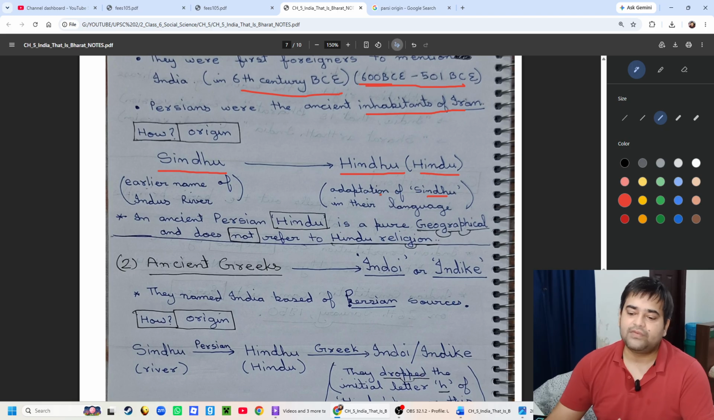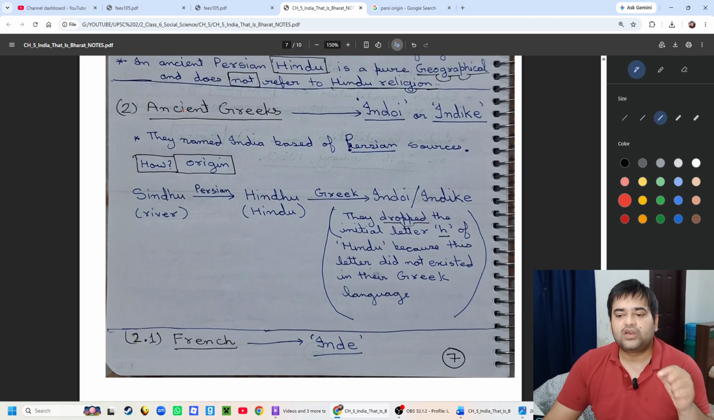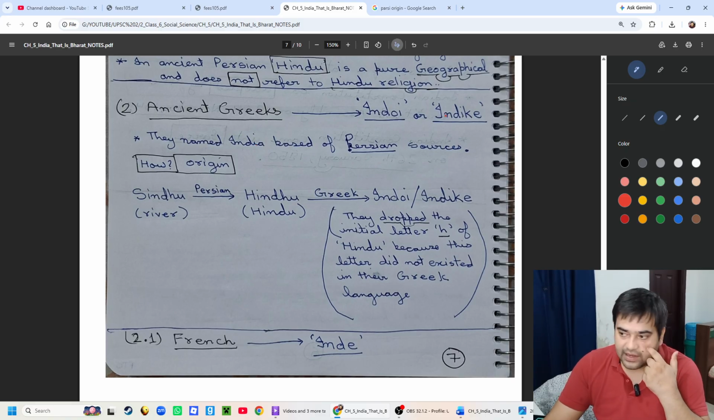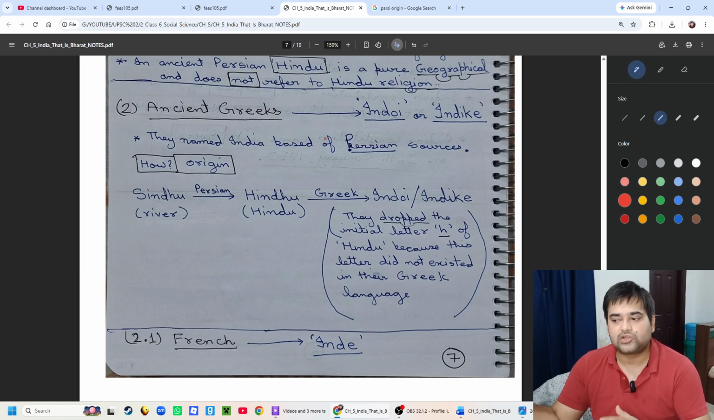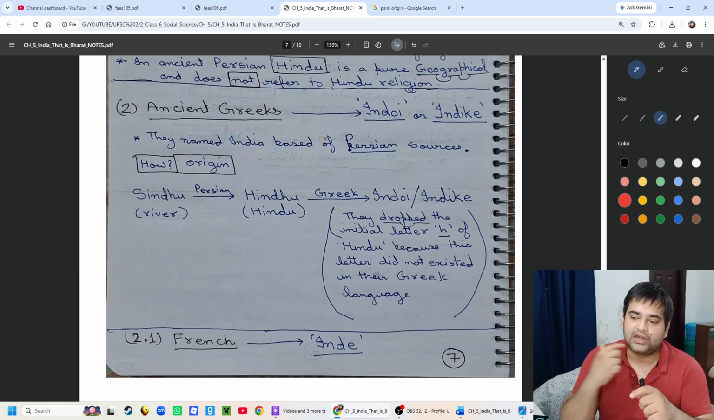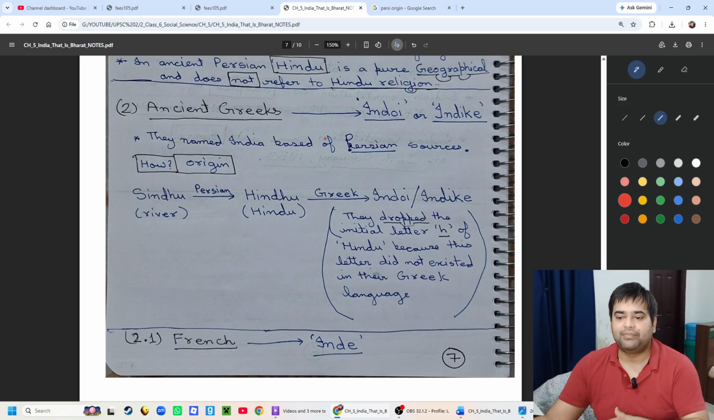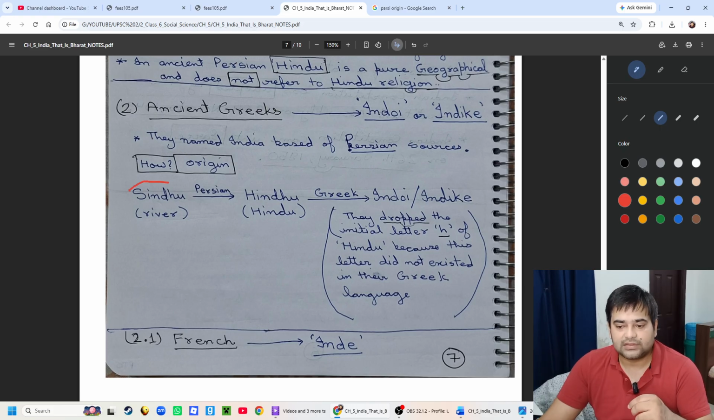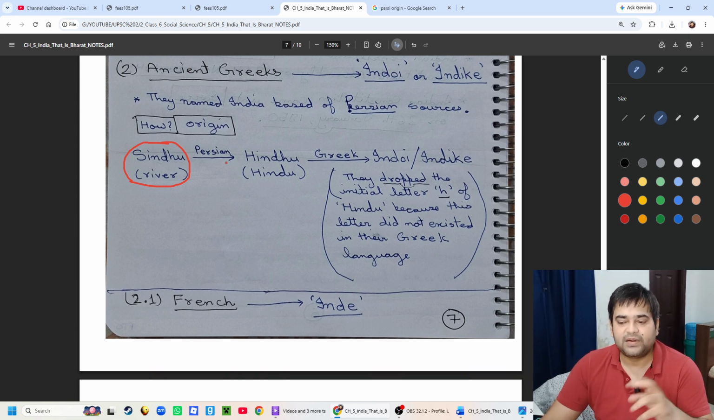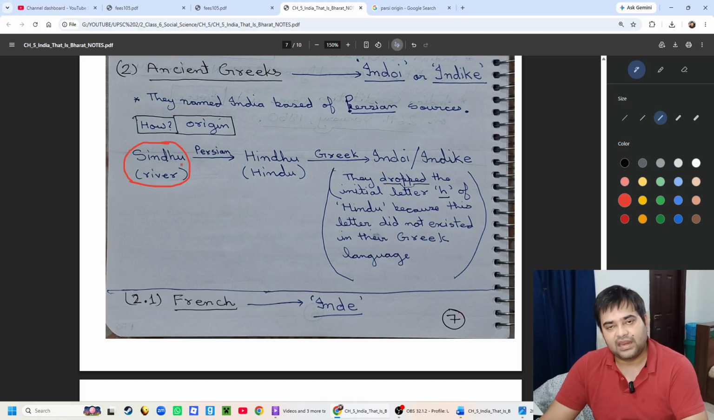Now the second one, how the Greeks mentioned India. The Greeks mentioned India as Indoi and Indike in their texts. They named India based on Persian sources, which were available to them. So how did it happen? Earlier we Indians used to call the river Sindhu. When the Persians came, they adopted that same name Sindhu but made a change in their language, and Sindhu became Hindu.